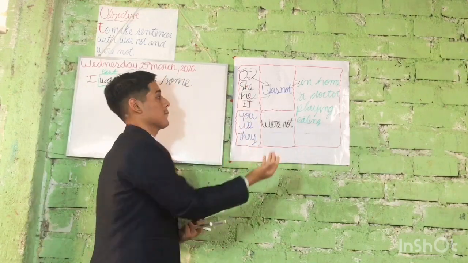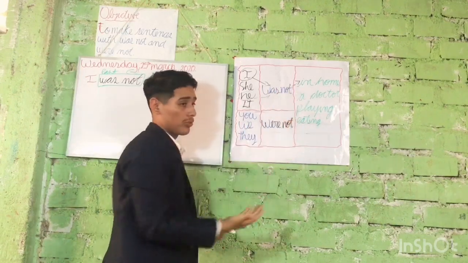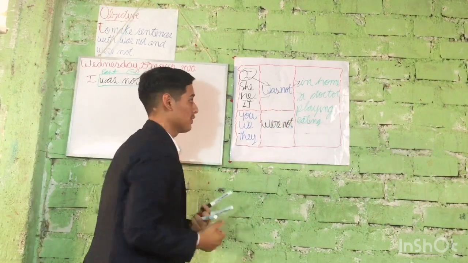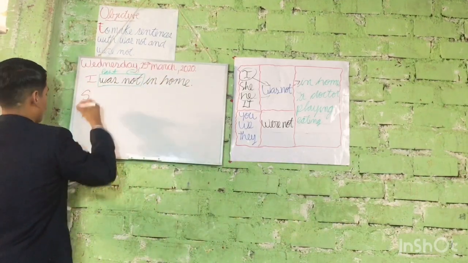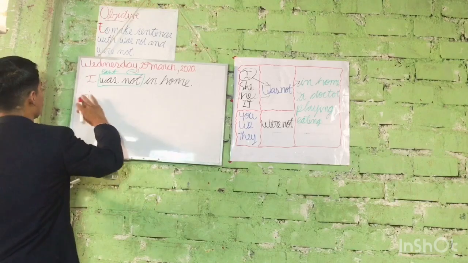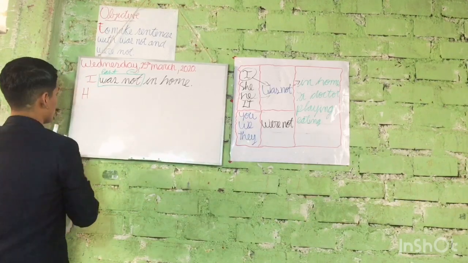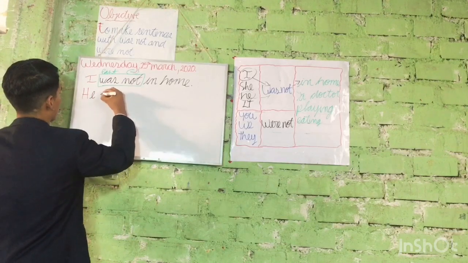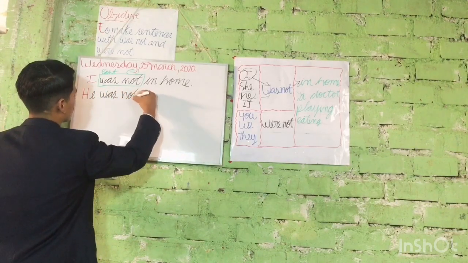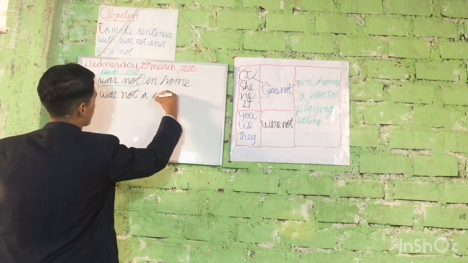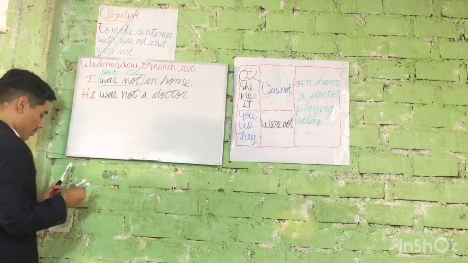He was not a doctor. Excellent. So we can write it. No, sorry, it's here, right? So our sentence is he was not a doctor. Very good.